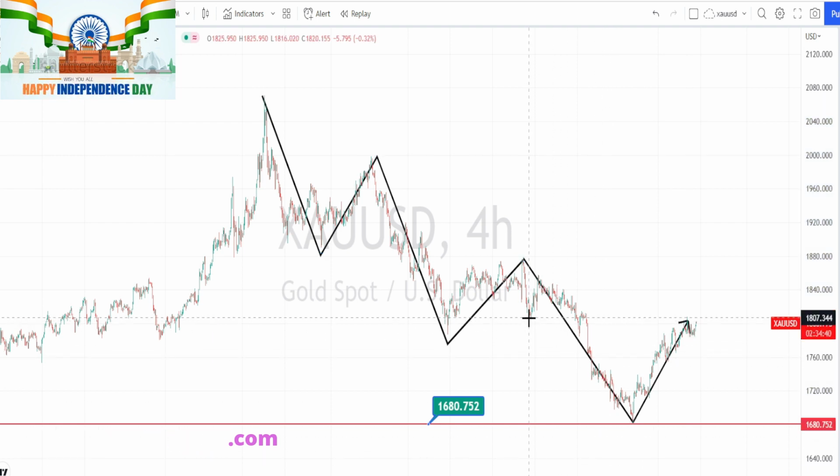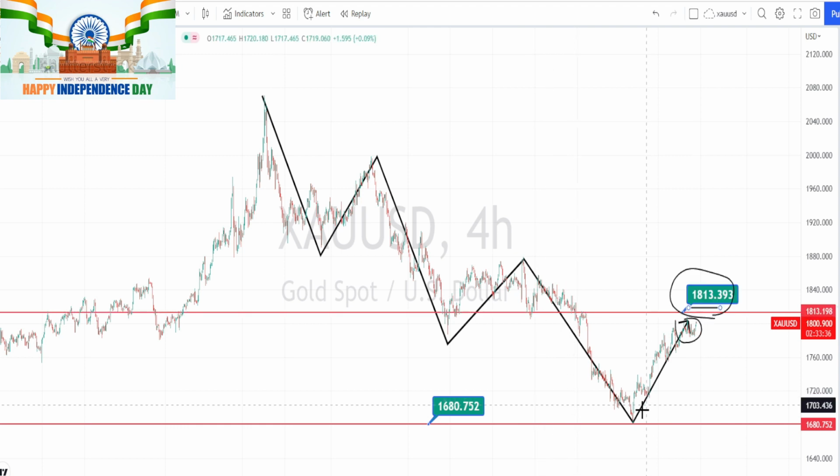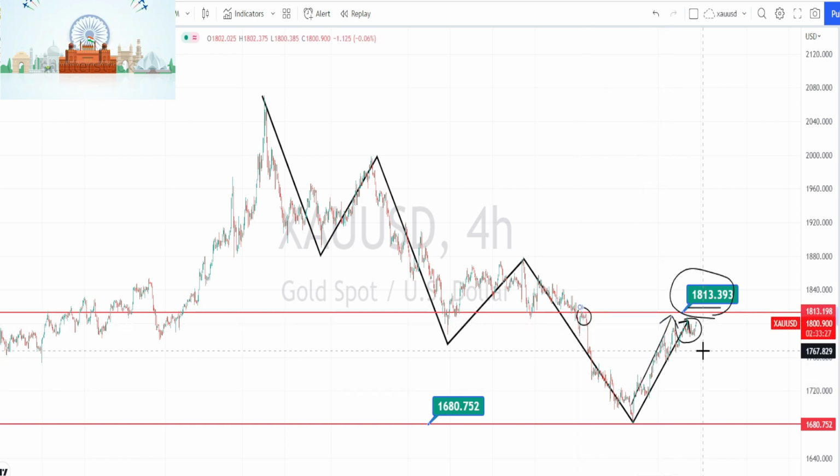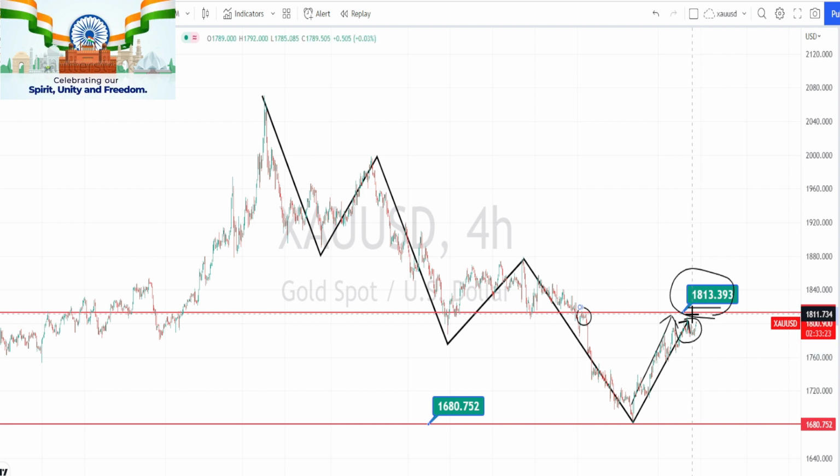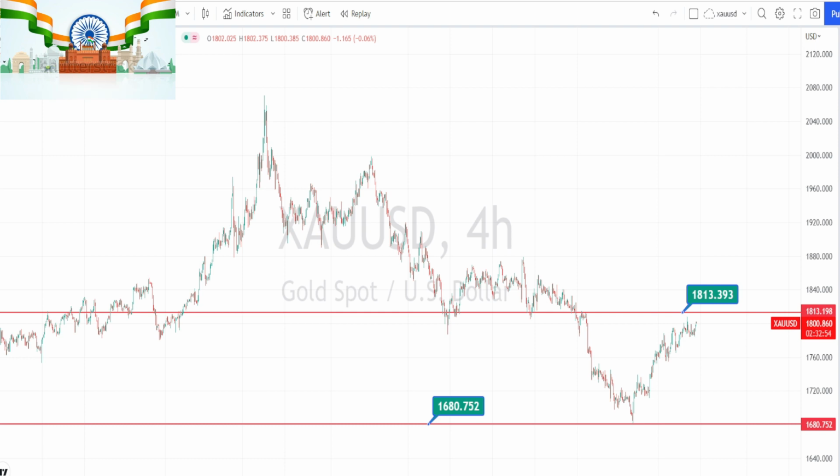But it is very clear that it is finding very strong resistance around the resistance level of 1814. So although the current price action is in a bullish trend, it has not broken the previous high, which means the bullish trend reversal has now started in 4 hours time frame. Let me draw a channel pattern to understand the current trend of the price action.